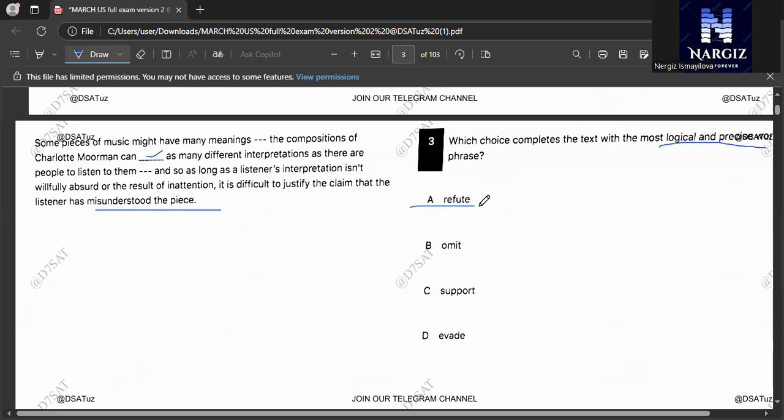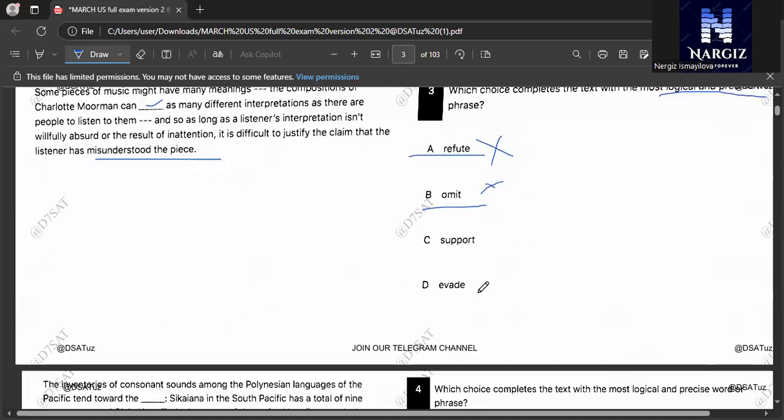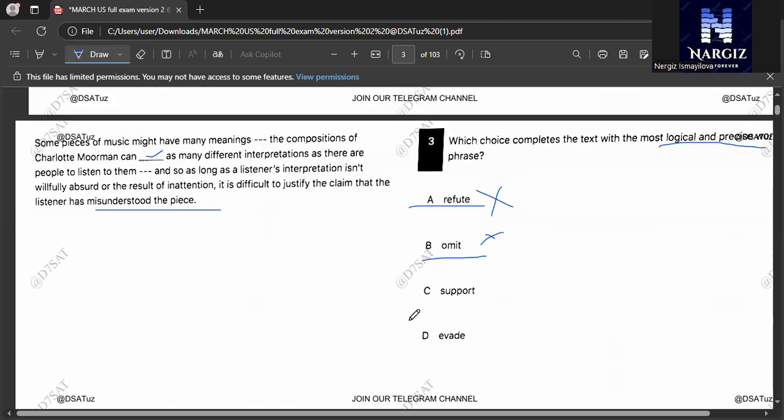Let's begin with refute. Refute is incorrect because refute means to argue against something. It doesn't fit. Omit means to leave out, which doesn't fit the meaning. It's also not the right version. Support.